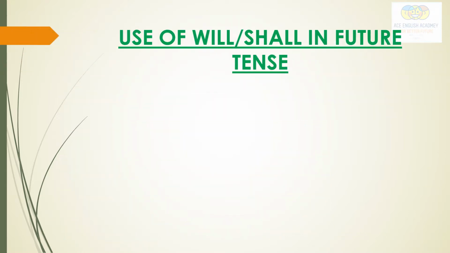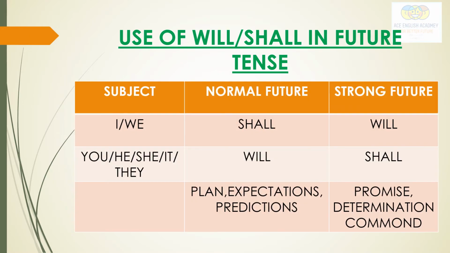Let us understand the use of will and shall here in detail. See here. We use shall with I and we, but we can also use will with I and we. When? See here. I have divided the future tense into two types: normal future tense and strong future tense.